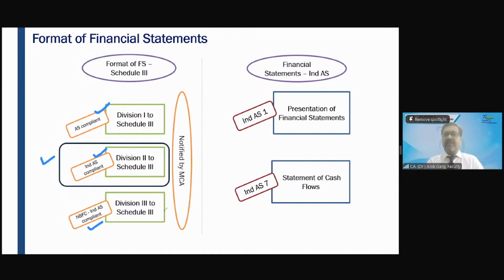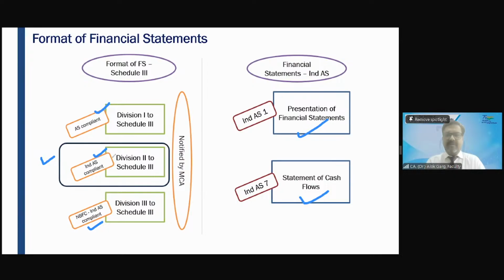All these Schedule 3 divisions are notified by the Ministry of Corporate Affairs. Formats of financial statements are given under Schedule 3, and for financial statements under Ind AS, there are two standards which cover them. Ind AS 1 gives the presentation of financial statements, and one of the components, the statement of cash flow, is taken care of by Ind AS 7. Is this fine?